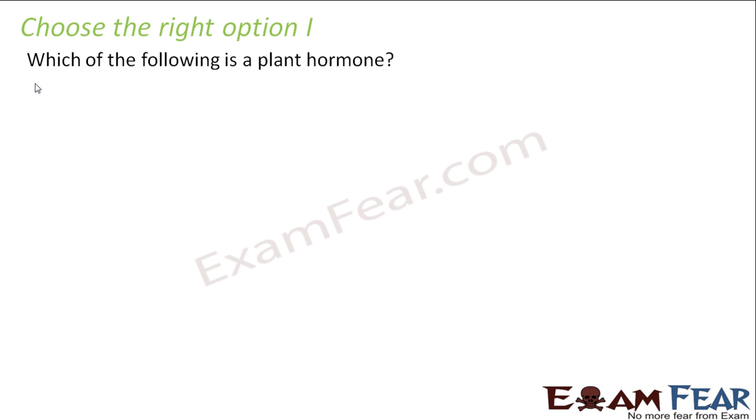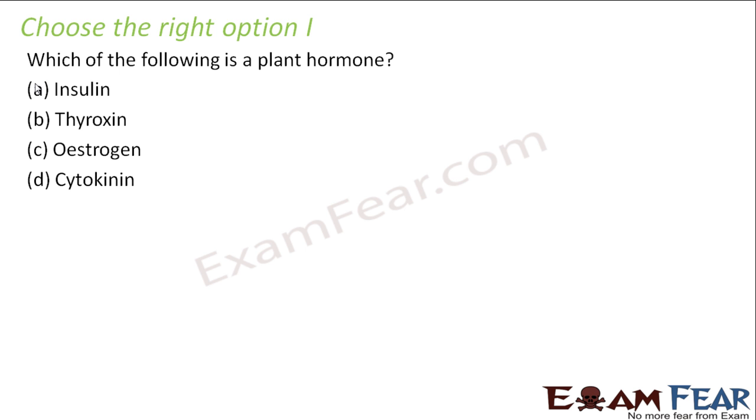So with this we have reached towards the end of this lesson. Now we will have a look at a few questions based on whatever we have studied so far in this lesson. Let us look at the first question. It says, which of the following is a plant hormone? Insulin, thyroxine, estrogen or cytokinin? Very simple. So cytokinin is the right answer.